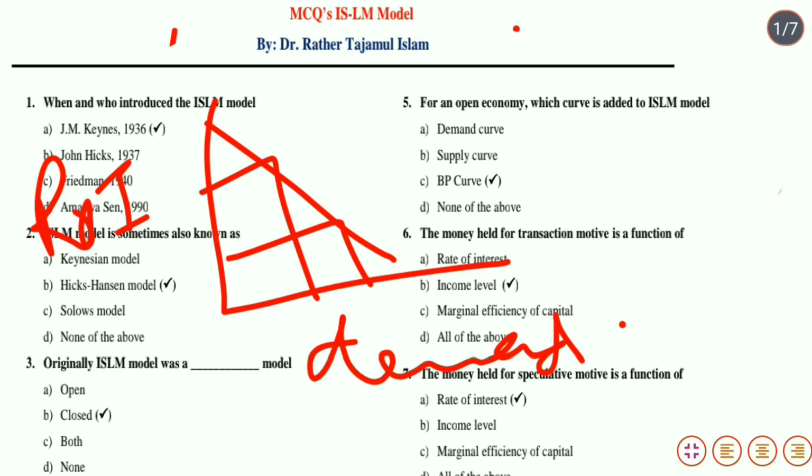And the rate of interest decreases, the demand for money increases. When the rate of interest increases, the opportunity cost of holding money in hand will be high. That means people will prefer less to hold money in cash. That means demand for money will reduce.